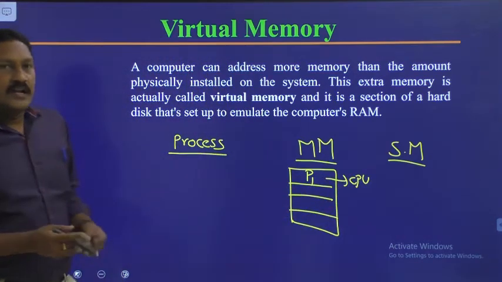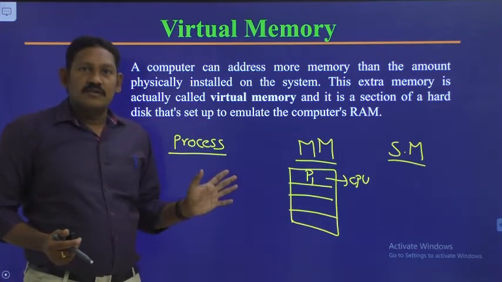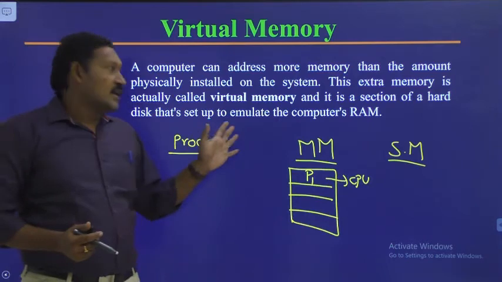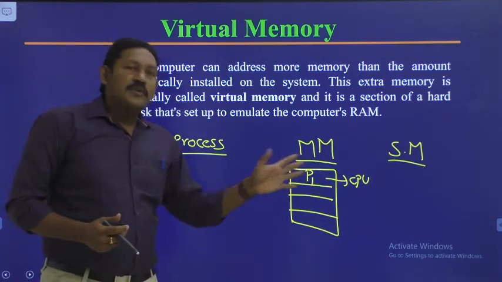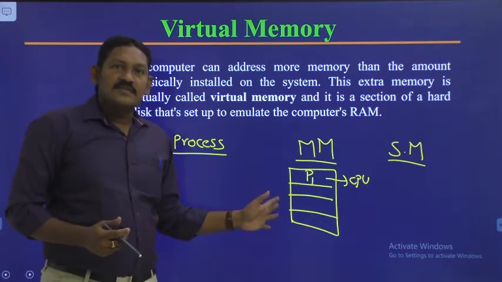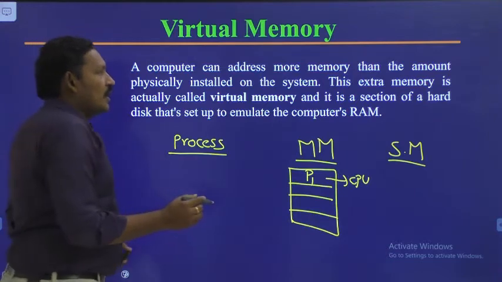We already know that whenever we want to execute any process, that process will be kept in the main memory, and from there the CPU will execute all the processes one after the other. So what about secondary memory?